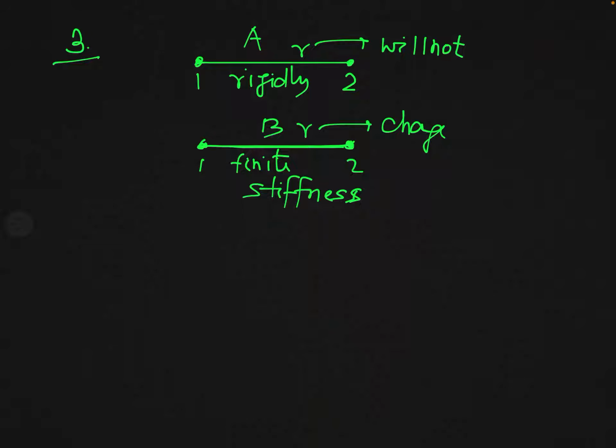When R will not change, it means no vibration will be effective. So no vibration in A. This means in molecule A there will be no vibrational motion and the vibrational degree of freedom will be 0. But since in molecule B the distance between two atoms will change, vibration will take place.